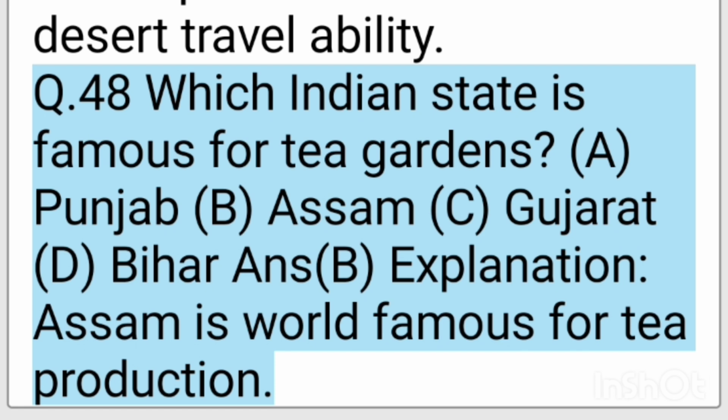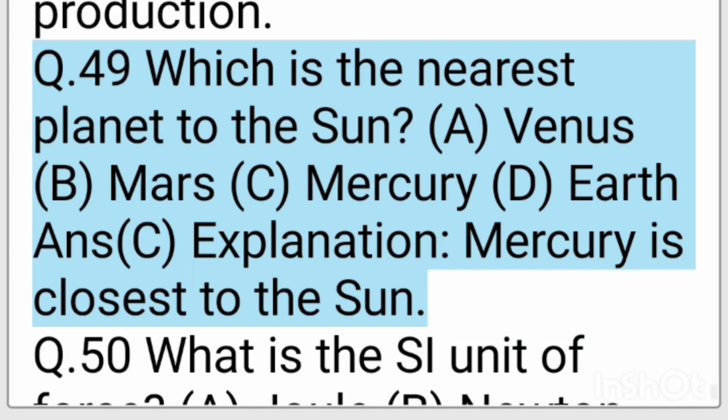A. Punjab. B. Assam. C. Gujarat. D. Bihar. Ans. D. Explanation, Assam is world famous for tea production. Q. 49. Which is the nearest planet to the sun?